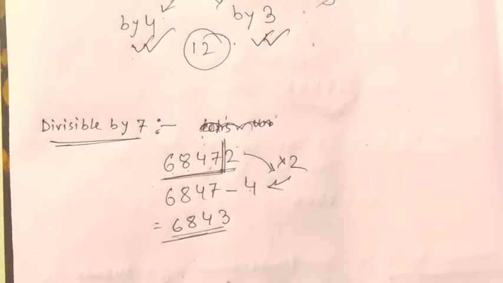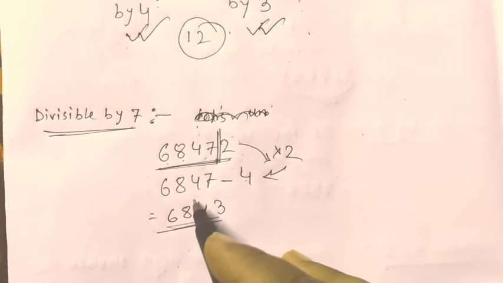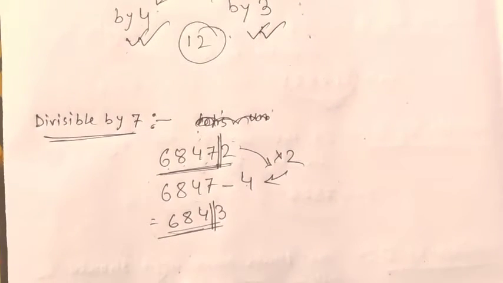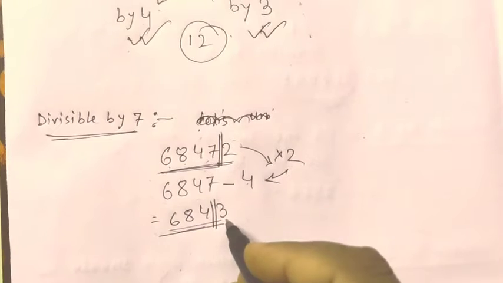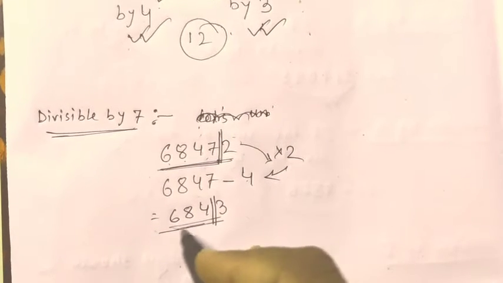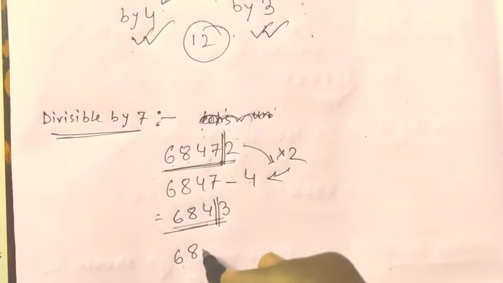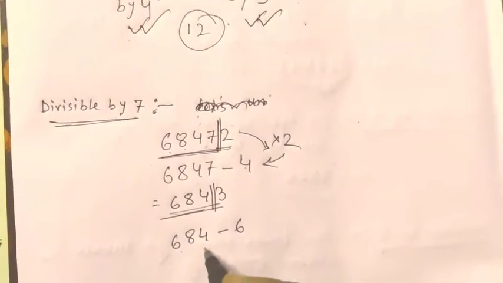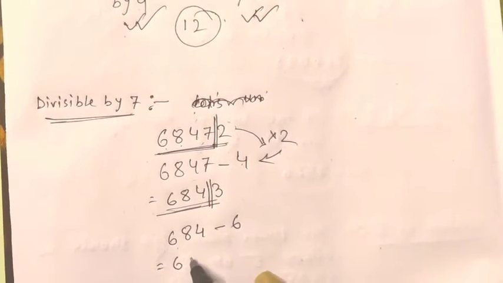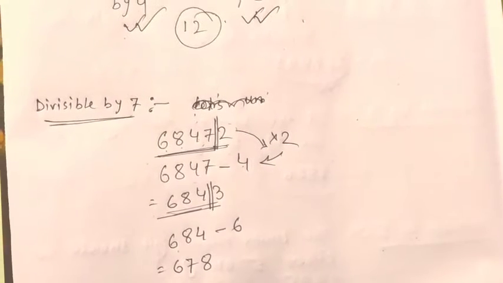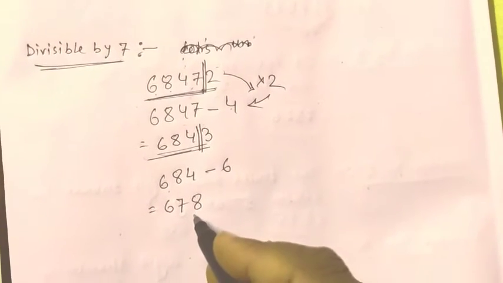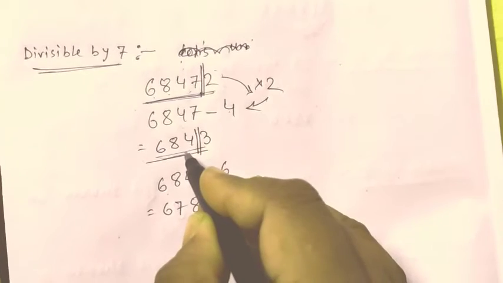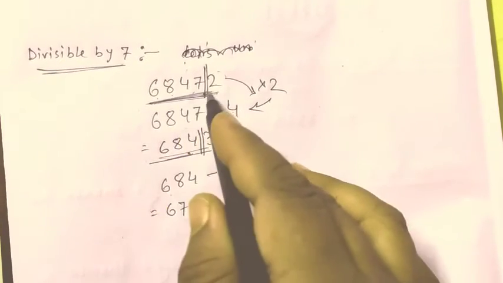Now, again there is a confusion whether the resultant number is divisible by 7 or not. So again we will perform the same case. We will be splitting at the units place, and double of the units place digit we will be subtracting from the rest of the number. 683 minus 9 times 2. If it is divisible by 7, then the previous one will be divisible by 7. And if the previous one is divisible by 7, then the given number will be divisible by 7.